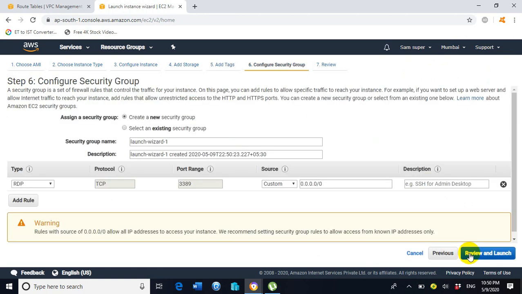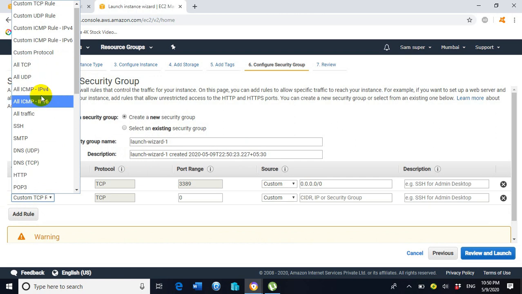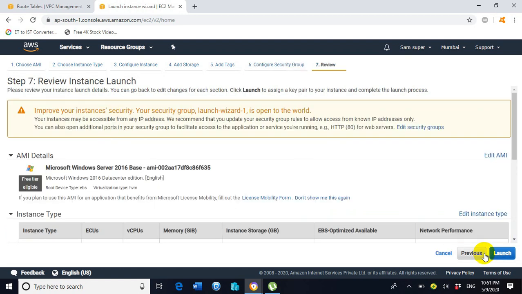Click on next. Now we got redirected towards step number 6, configure security group. Click on add rule. Now select here All ICMP-IPv4. Under the source, select anywhere. Do the same for RDP and All ICMP-IPv4 also. Click on review and launch.